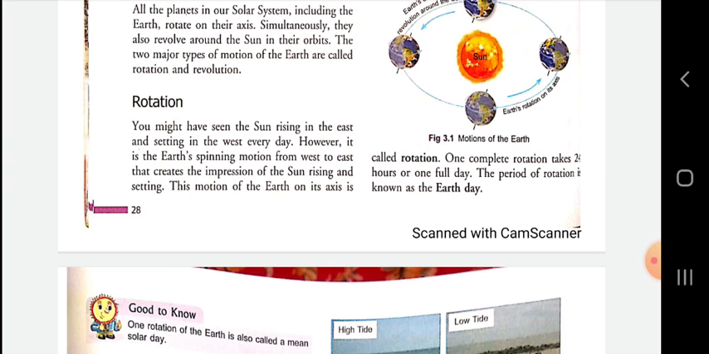The reason behind the rising and setting of the sun depends on the spinning motion of the earth, that is west to east. Remember it, spinning motion from west to east creates the impression of the sun rising and setting. This motion of the earth on its axis is called rotation. One complete rotation takes 24 hours or one full day. The period of rotation is known as the earth day. It's clear what is earth day and what is one full day.